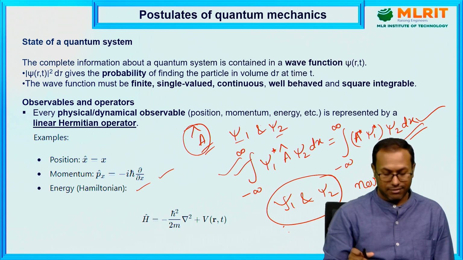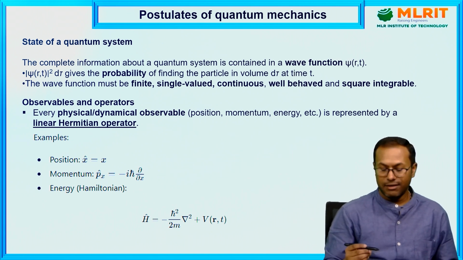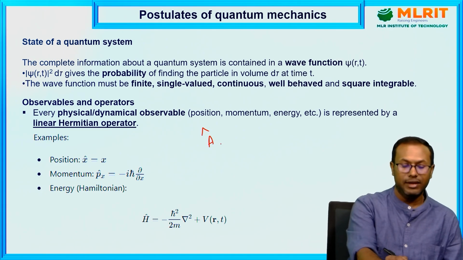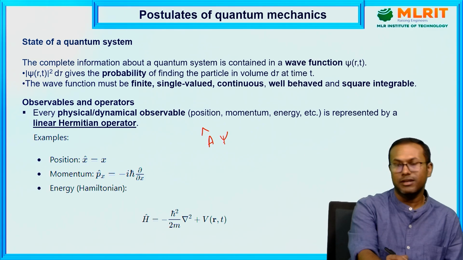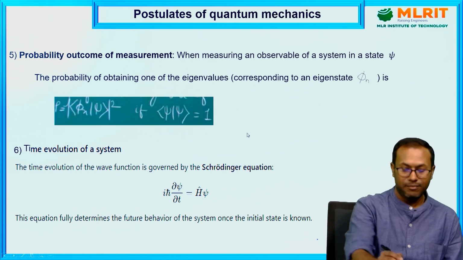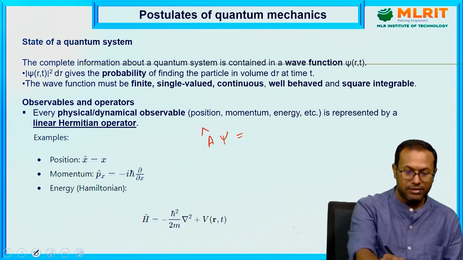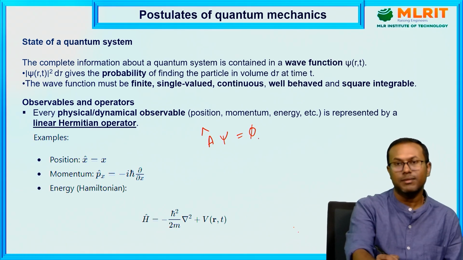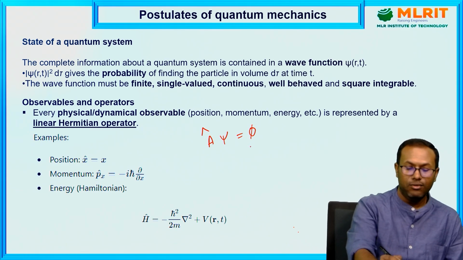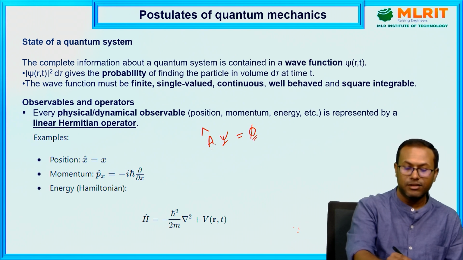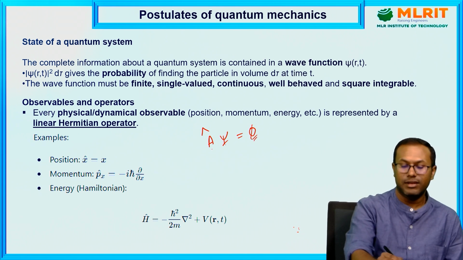So let's discuss what an eigenvalue is. Suppose A is an operator, and the operator operates on a function psi, it gives another function. Now if this function and the original function are the same, up to a constant, then psi is called the eigenfunction of A, and the constant is the eigenvalue.